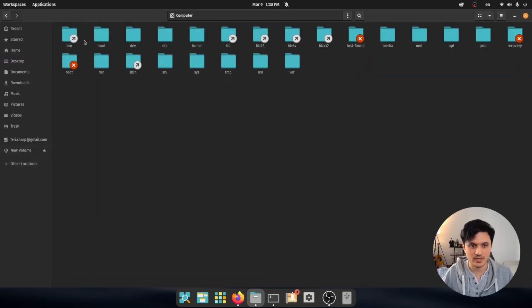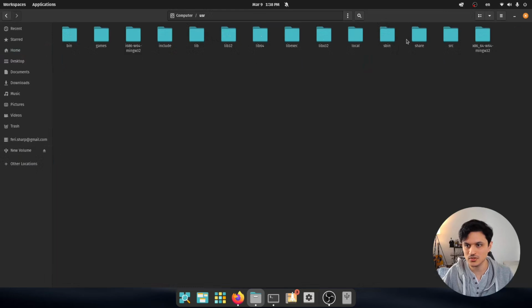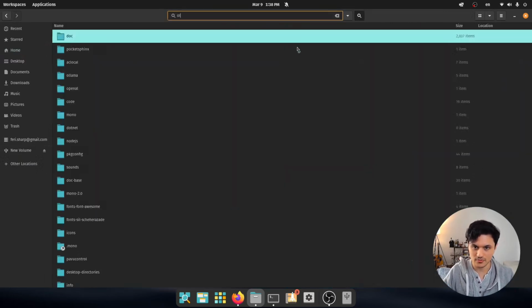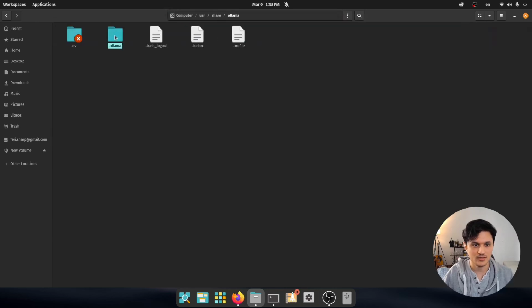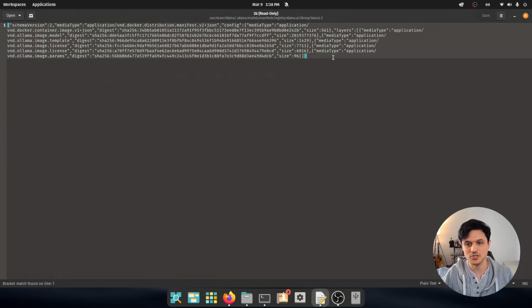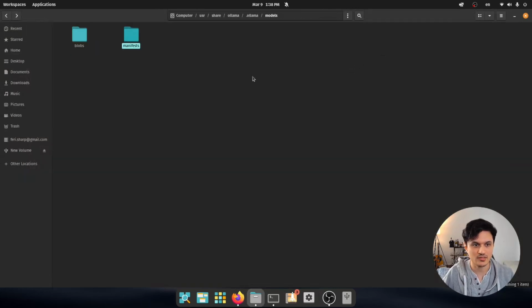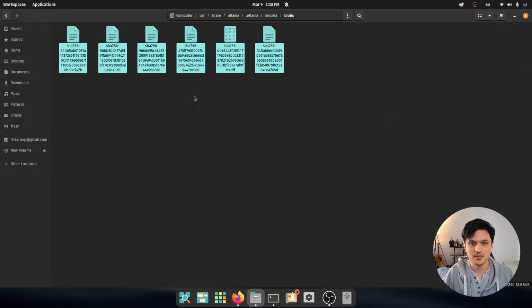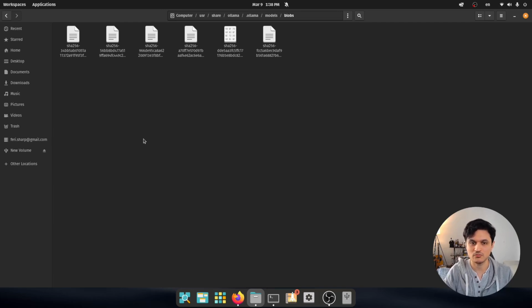Now, where is this stored? In Linux, the model is stored under /usr/share. And here, if you search for Ollama, you will see the models and the manifests. As you see here, I can find the Ollama manifest. If you open it, it basically has the information of where it finds the binaries. So the binaries are in here. These are the blobs, and you can just take these and put them into an object storage and run your application in a container.